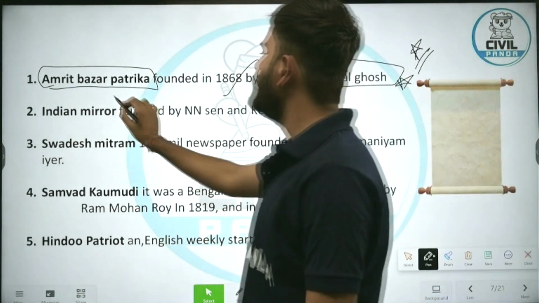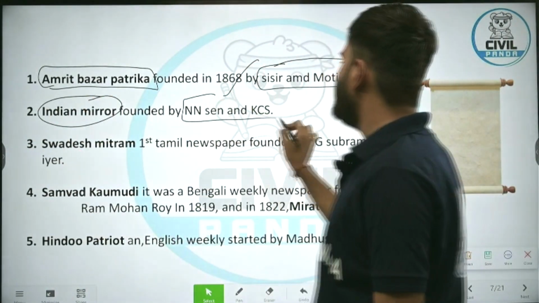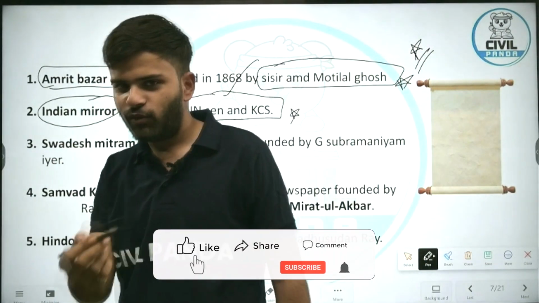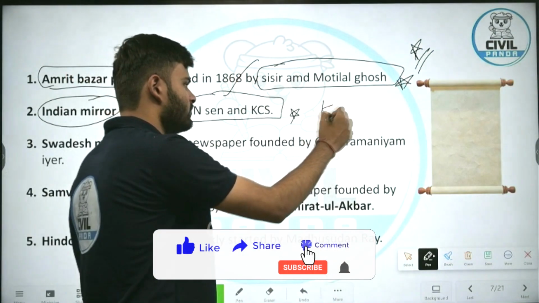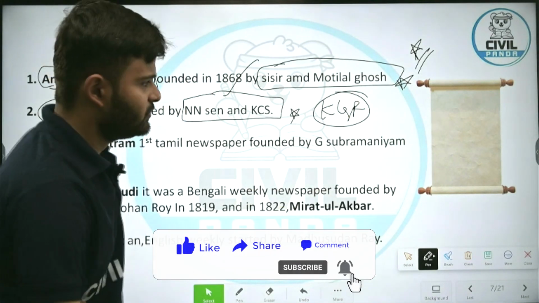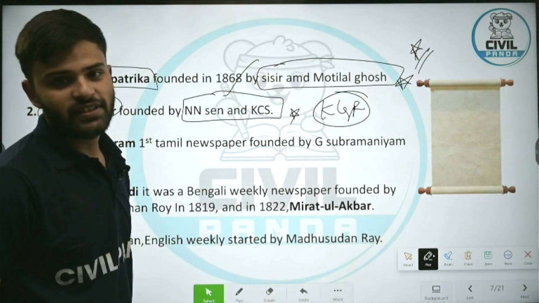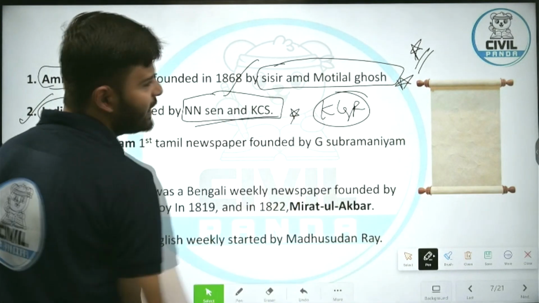Next, Indian Mirror. Indian Mirror was founded by Anand Sen and KCS. Now, what is KCS? If you have studied modern history, this is a sort of puzzle for you. KCS stands for Keshab Chandra Sen. Yes, the Indian Mirror newspaper was founded by Anand Sen and Keshab Chandra Sen.